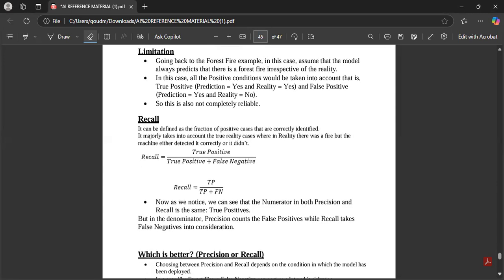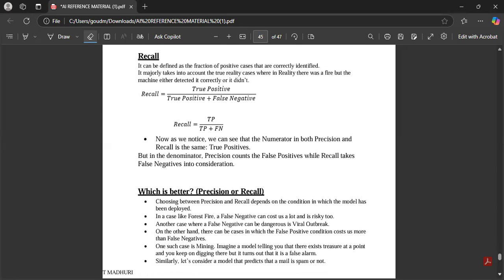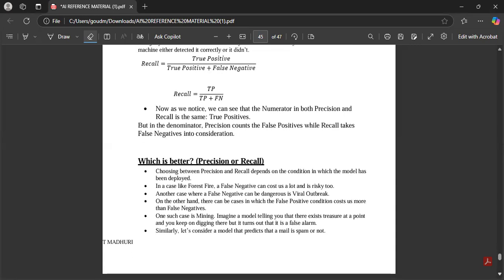Recall equals true positive by true positive plus false negative. So we can see that the numerator in both precision and recall is the same, true positives. But in the denominator, precision counts the false positives while recall takes false negatives into consideration. Again, they will ask which is better, precision or recall. Here, choosing between precision and recall depends upon the condition in which the model has been deployed.